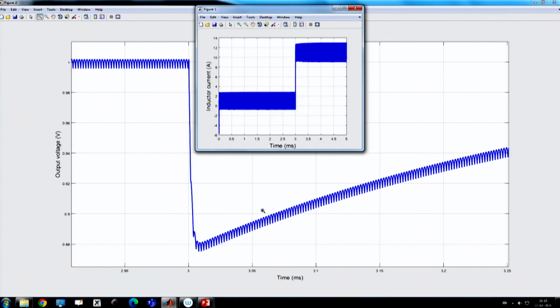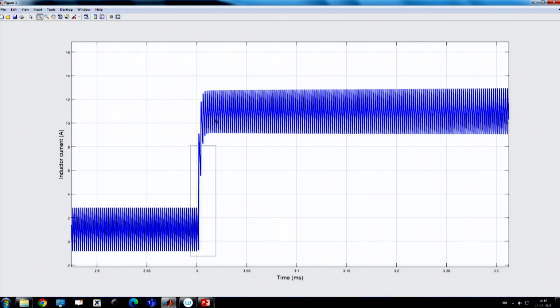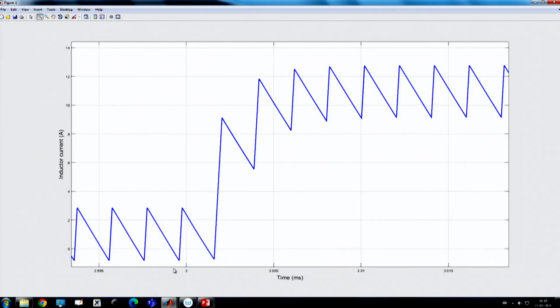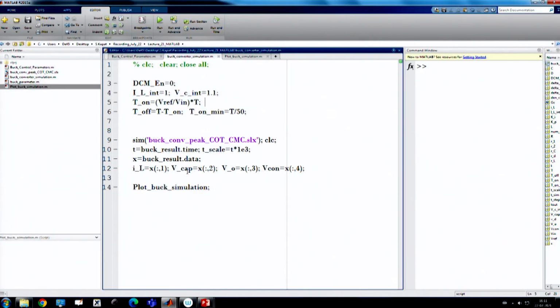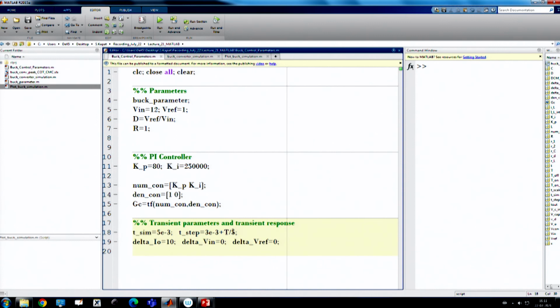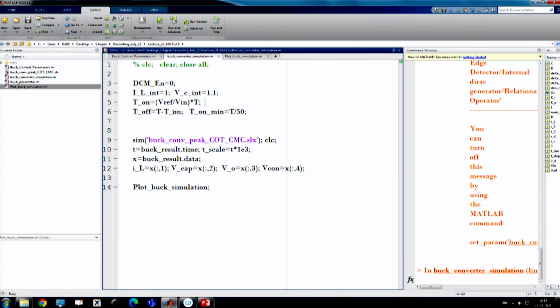if you go to the inductor current waveform, here again we have applied a load step. Where did I apply the load step? We applied it at 3 millisecond plus, so I need to apply it a little further. So it should be close to 0.9 start t. So, I am shifting the load transient further,